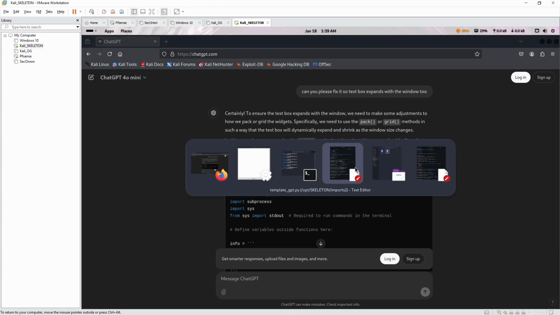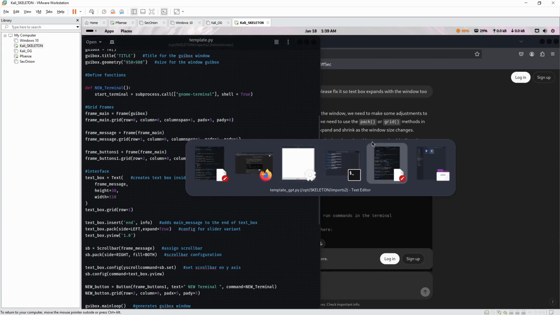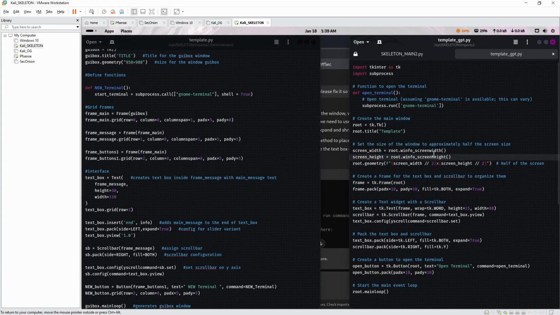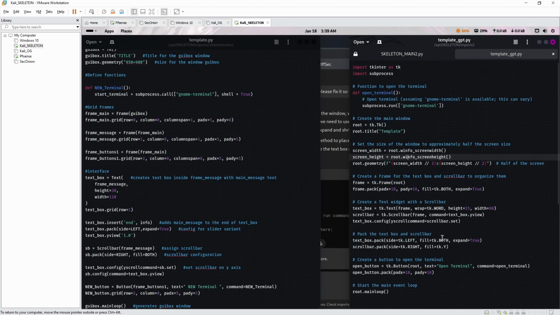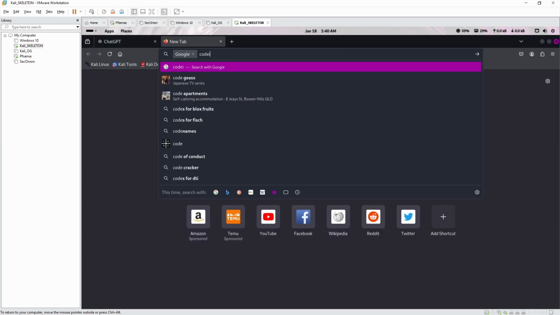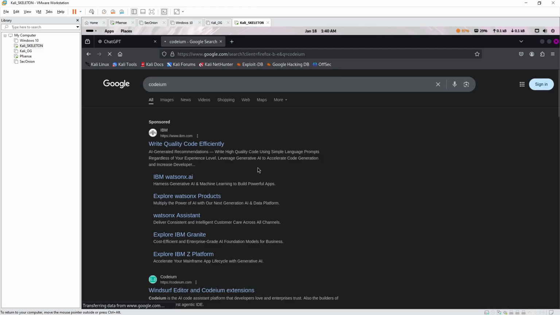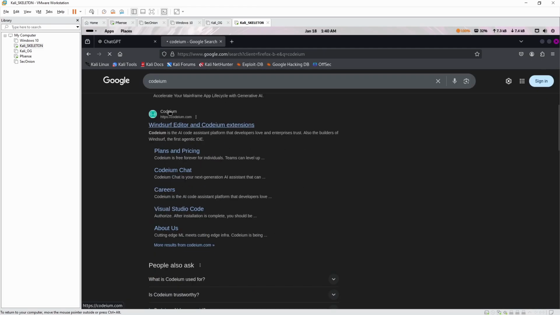My template was based off like some ChatGPT and some Google stuff, like some YouTube videos. Just a bunch of random stuff available, right? But this stuff has got all of the notes, exactly what everything does. And it's way better. Forget about this template. Alright, so next contender is Codium. So Codium is also AI and it writes code. Let's have a look.